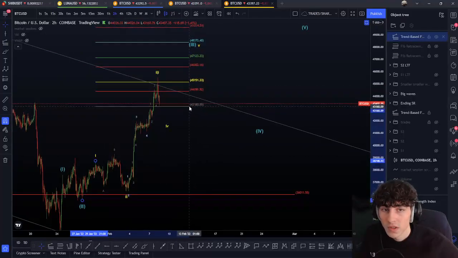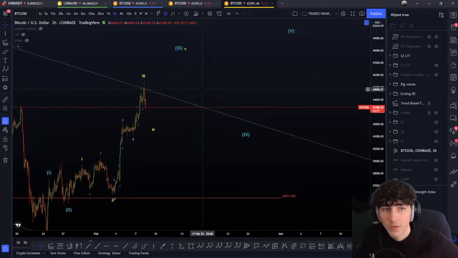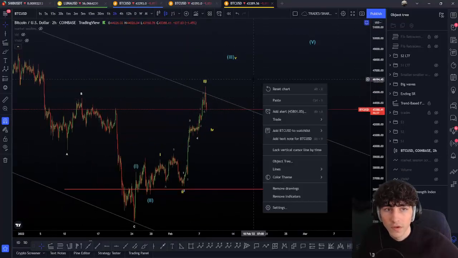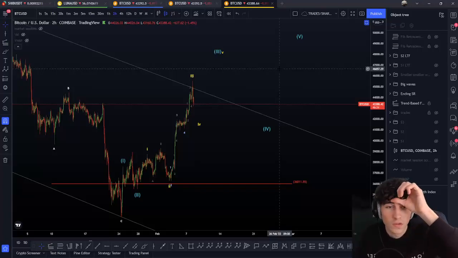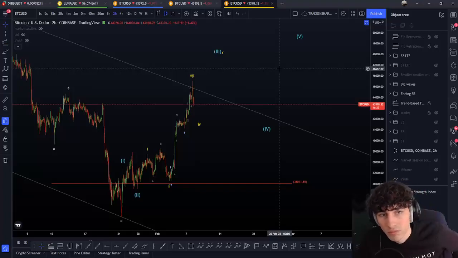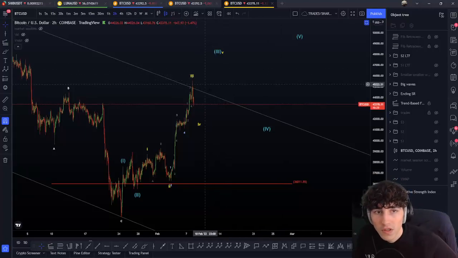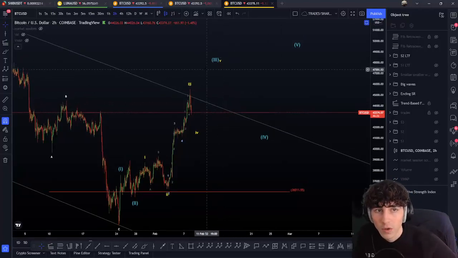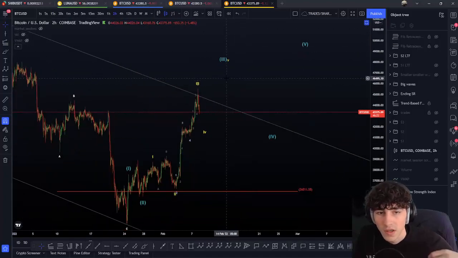Just have to add your extension on the wave 4 bottom, the third click, to find the wave 5 target. So now you have absolutely everything, all the wave 5 targets. I'm not going to do the bigger one, because now it's a bit early. We can stop, do a double top here, reject from here, we can go higher to 100%, we can go to the 161 point, to the 261 point. For now it's just too early to say that.